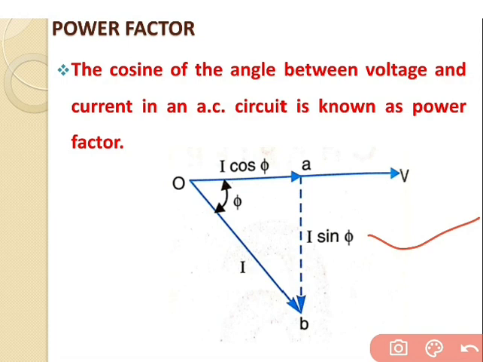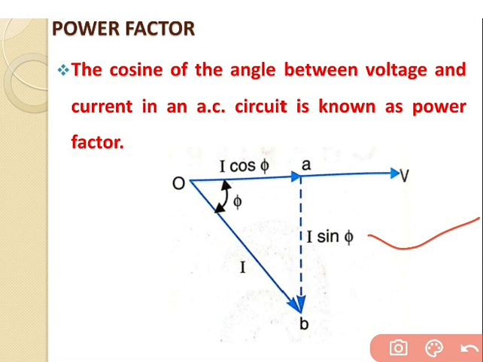It may be noted that the value of power factor can never be more than unity. It is usual practice to attach the word lagging or leading with the numerical value of the power factor to signify whether the current lags or leads the voltage.